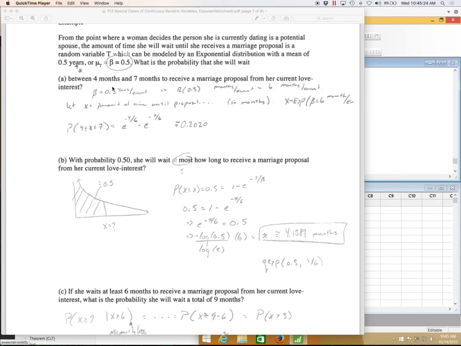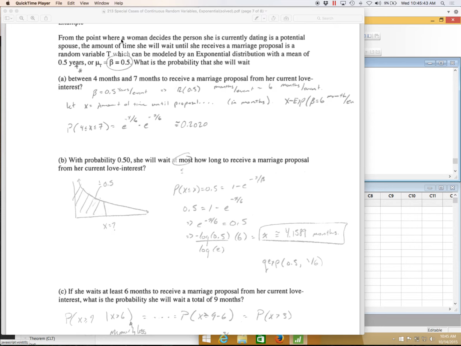Another exponential example here given in the notes. From what point does a woman decide, from the time she decides she wants to be with the guy she's dating, that she would like to marry him, what length of time in between will she wait for a proposal? Okay, so this is what I would lovingly call the crap or get off the pot kind of question.